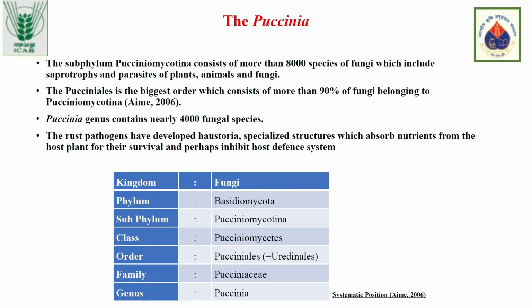Coming to the genus, the fungi causing these rust diseases belong to the phylum Basidiomycota, which consists of around 8,000 species of fungi, among which most of them are saprophytes, and some are parasites on plants and animals. It belongs to the order Pucciniales, which is the largest order with more than 90% of fungi belonging to the family Pucciniaceae. Puccinia, the genus, contains nearly 4,000 fungal species, and these rust species attack the plants by developing haustoria, and they absorb the nutrients from the host plant and they survive.